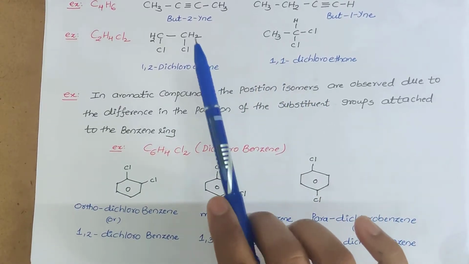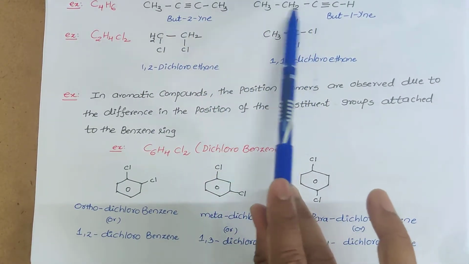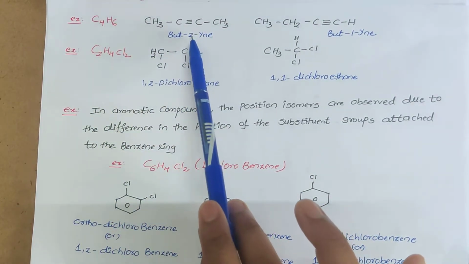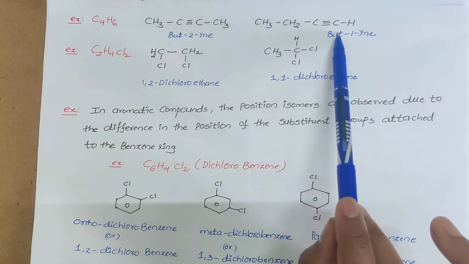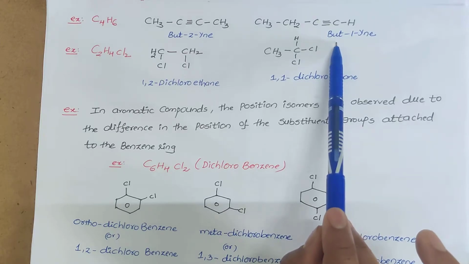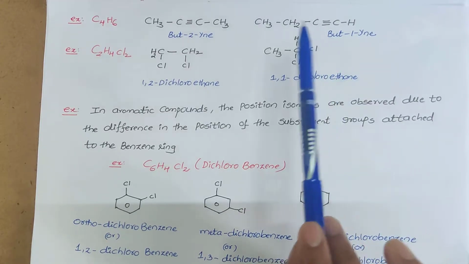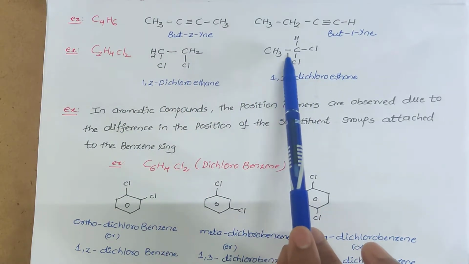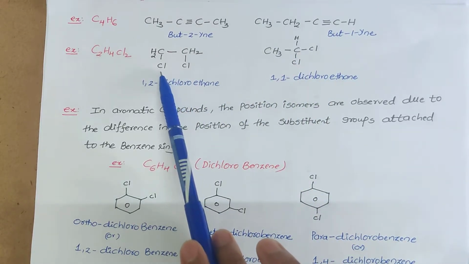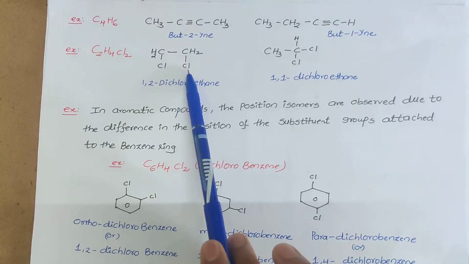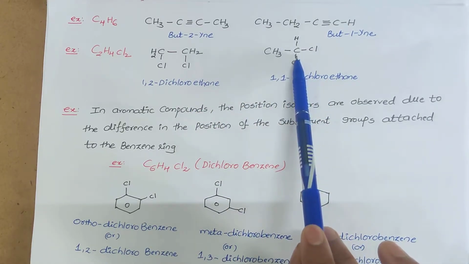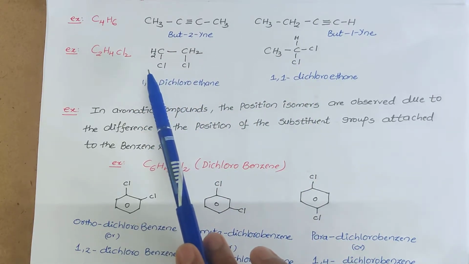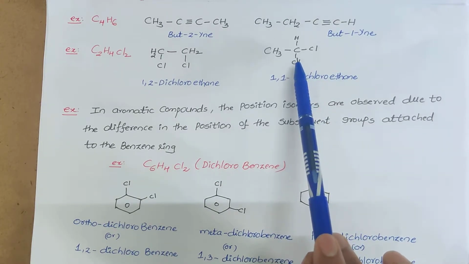So let us see another example, C4H6. Both have the same molecular formula C4H6. But the position of the triple bond is at the second position here, and first position here. The root word is the same. So that's why these two are said to be positional isomers. Here is another molecule: CH2ClCH2Cl and CH3CHCl2. Here the two chlorine atoms are present on adjacent carbon atoms, but here both chlorine atoms are present on the same carbon atom. So the position of the substituents is different, but both have the same molecular formula. That's why these two are said to be positional isomers.